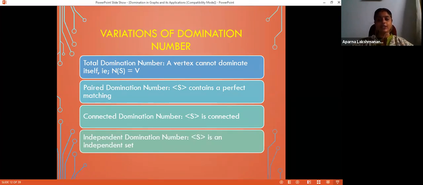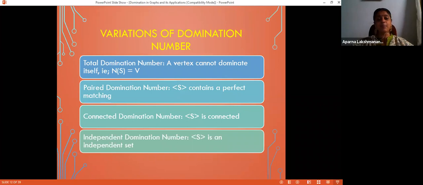In the case of total domination number, a vertex cannot dominate itself. The definition of domination number says that every vertex is either present in S or is adjacent to at least one vertex in S. When we move on to total domination, the first condition is dropped. That is, the condition of being present in S is dropped. Every vertex must be adjacent to at least one vertex in S. That is total domination number, which is equivalent to saying that the open neighborhood of the set S is the entire vertex set V. In the case of domination number, it was the closed neighborhood, and now we have the open neighborhood.